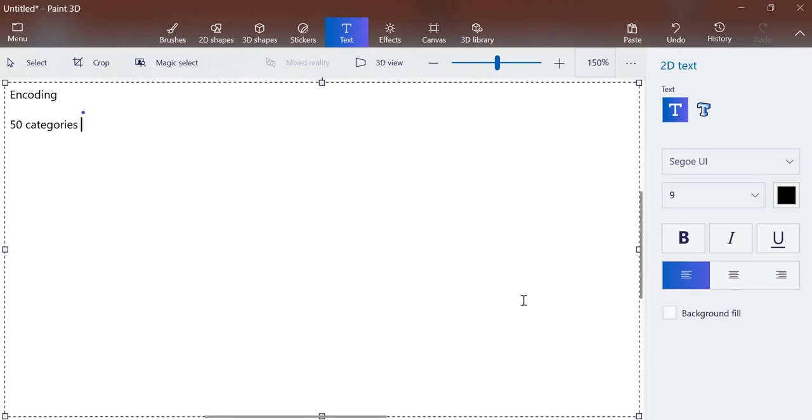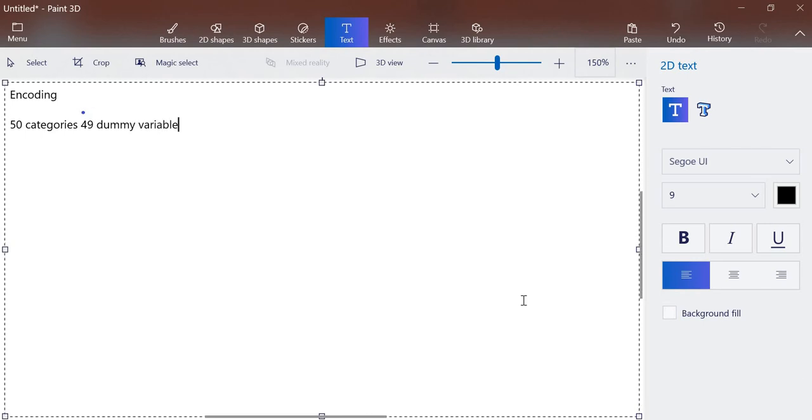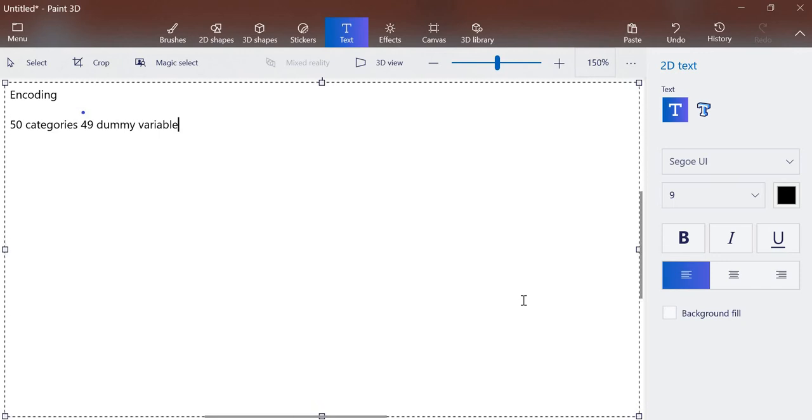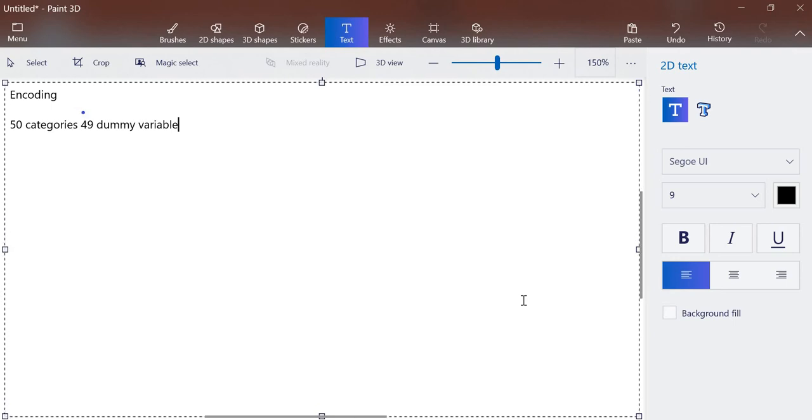Based on this, we will be creating 49 dummy variables. So 49 dummy variables means 49 new variables or dimensions added to the data set, which may lead to the skewness of the data. To deal with that, what we usually do is called one-hot encoding in multiple categories.